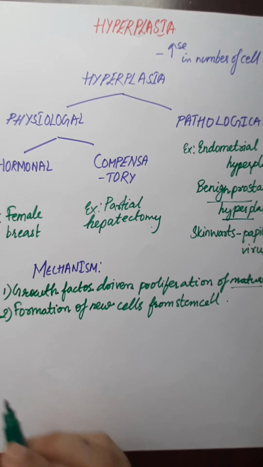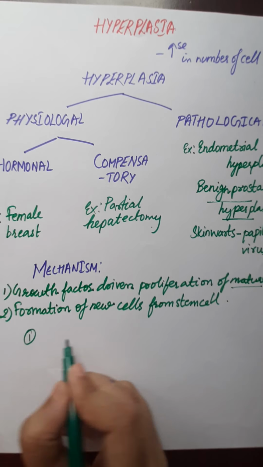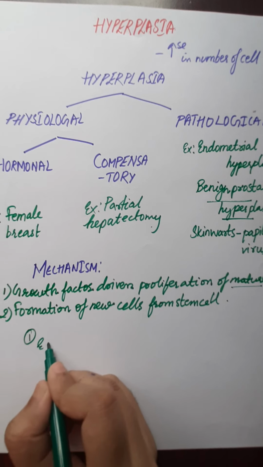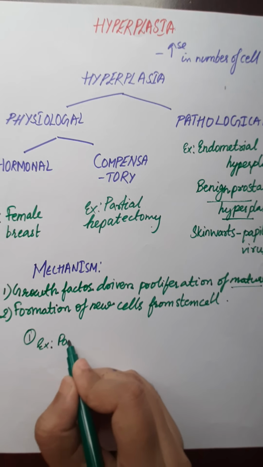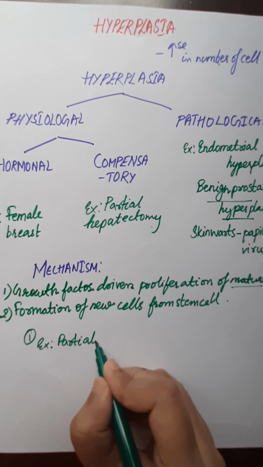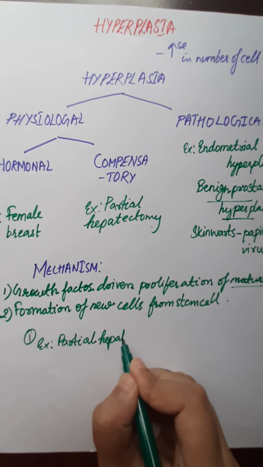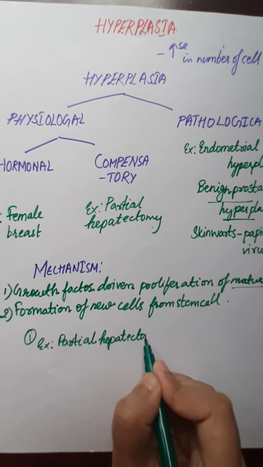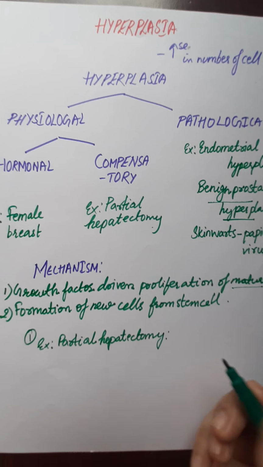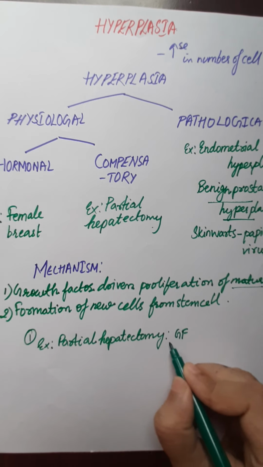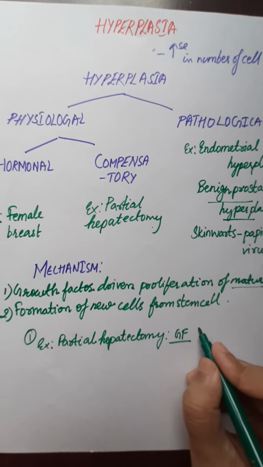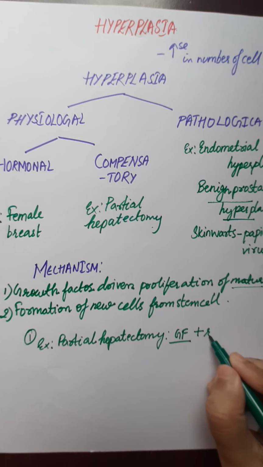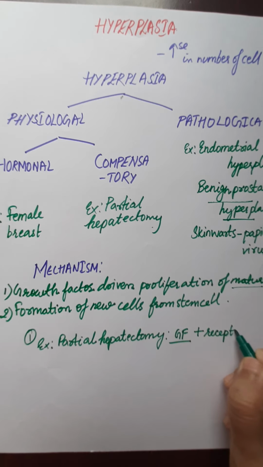So in the first case we are taking the example of partial hepatectomy, and here the growth factors which are produced from the liver bind to the receptor present on the surviving hepatocytes.